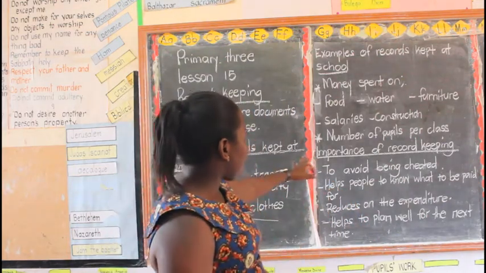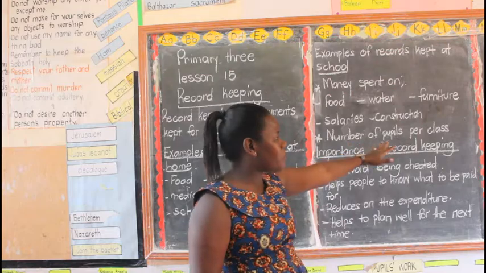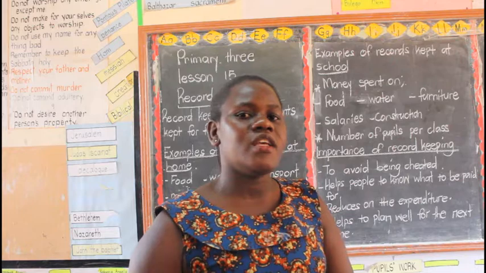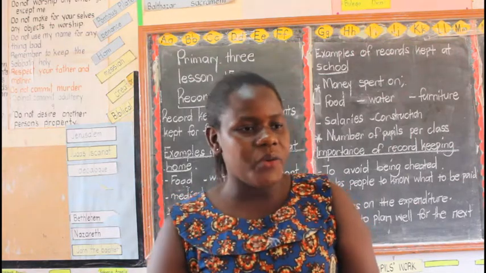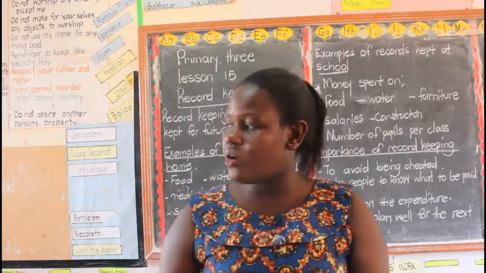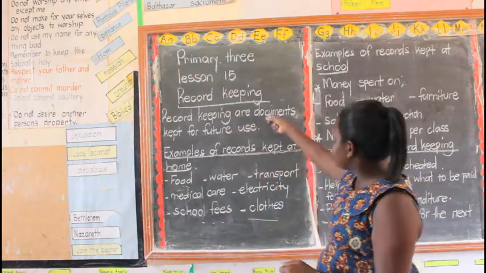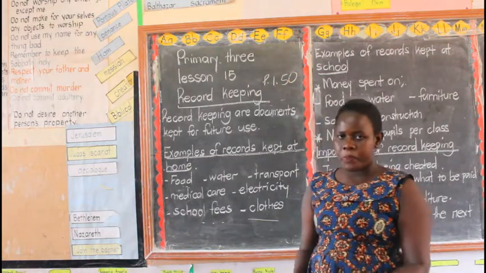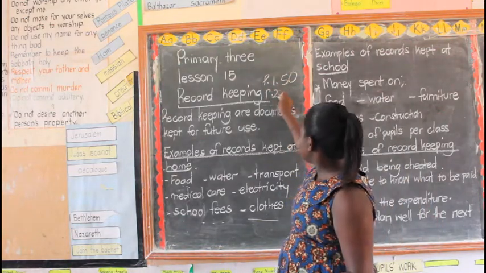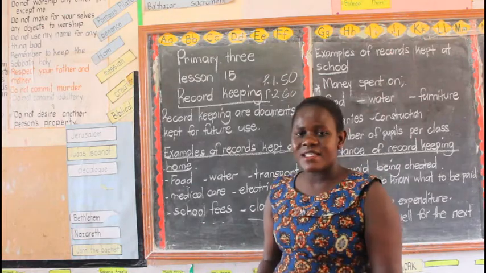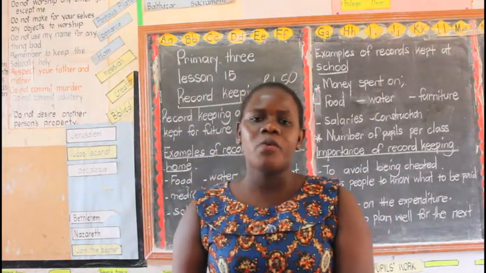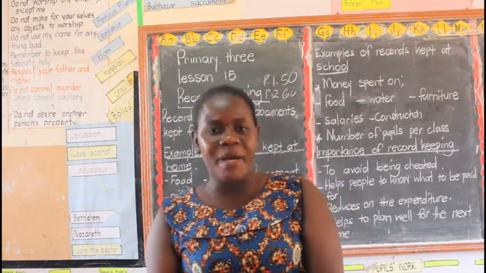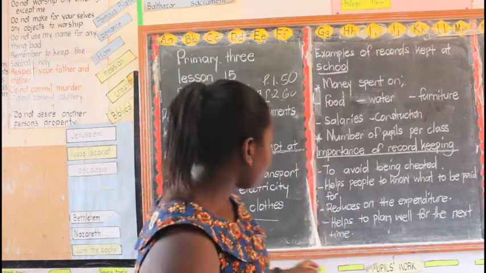Then they even have to keep the number of pupils per class. They record each class. Have you ever seen that we go around recording you in every class? How many are you? Who is absent? We keep on recording so that if we see that this one class has 50 children, P2 has 60, are we together? P3 has how many? Then after that we sum up. We total all of them and we see the total number of children in a particular school.